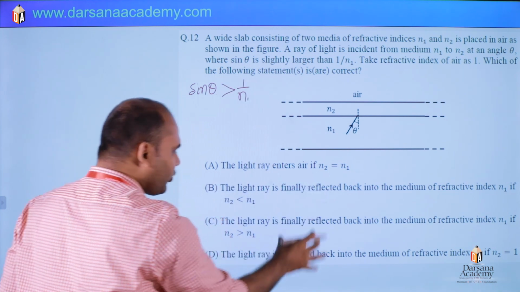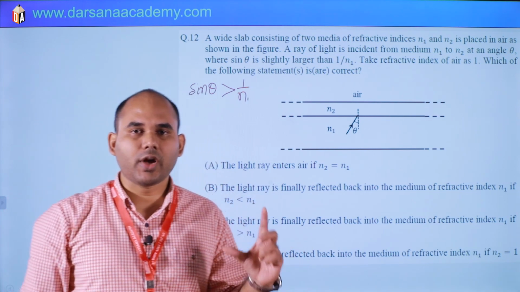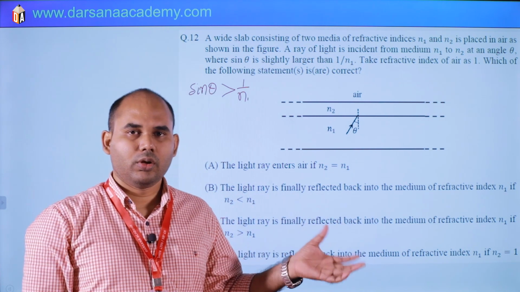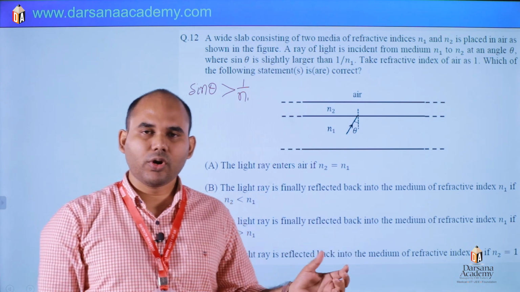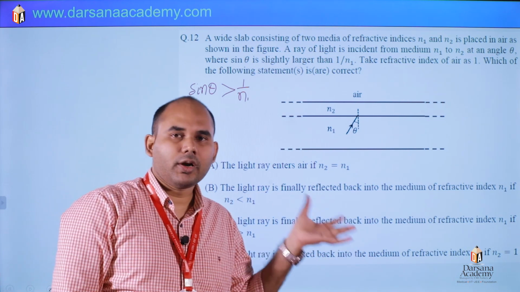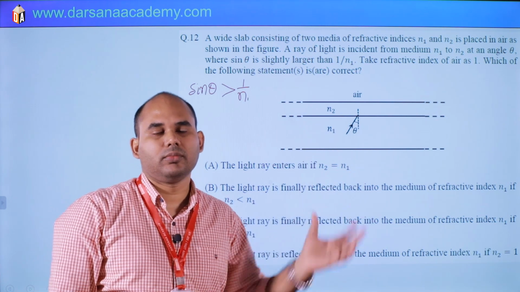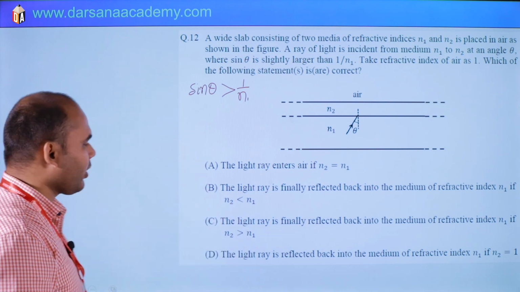So we have to verify all these options. It is always advisable in an exam, in multiple correct type, that you should at least go through all the options before solving the question, because here you will get the idea of what we have to do and what they are asking. From the question it won't be clear. So options are important. Are you getting it?